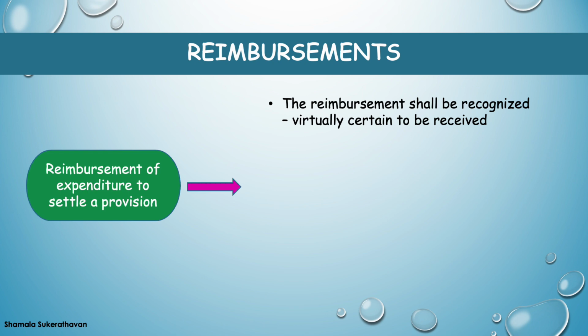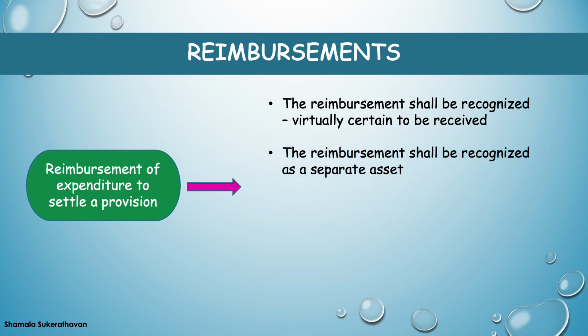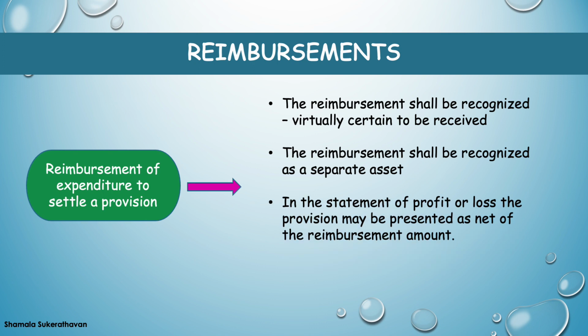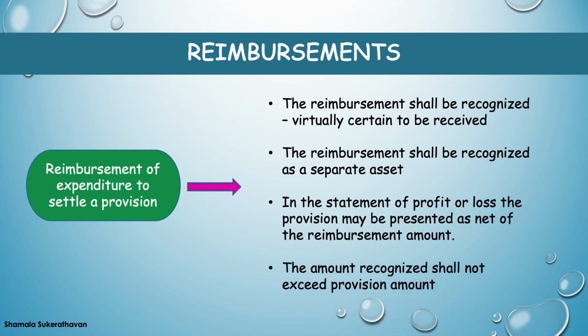The reimbursement shall be treated as a separate asset in the statement of financial position and shall not be offset against the provision amount. However, in the statement of profit or loss, the provision amount recognized may be presented net of the reimbursement amount. The reimbursement amount recognized shall not exceed the amount of the provision.